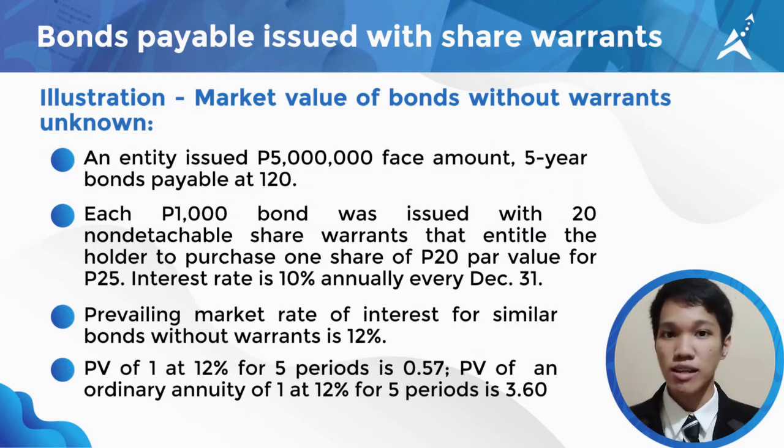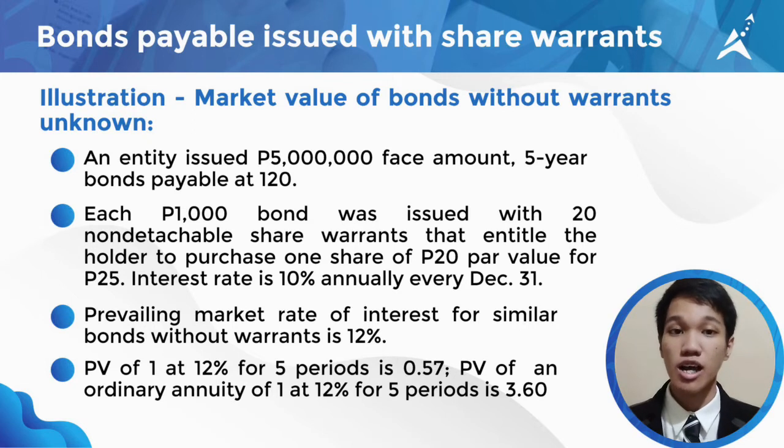In this illustration, an entity issued 5 million peso face amount 5-year bonds payable at 120. Each 1,000 peso bond was issued with 20 non-detachable share warrants that entitle the holder to purchase one share of 20 peso par value for 25 pesos. Interest rate is 10% annually every December 31. A prevailing market rate of interest for similar bonds without warrants is 12%. Now, in addition, the present value of 1 at 12% for 5 periods is 0.57, and the PV of an ordinary annuity of 1 at 12% for 5 periods is 3.60.